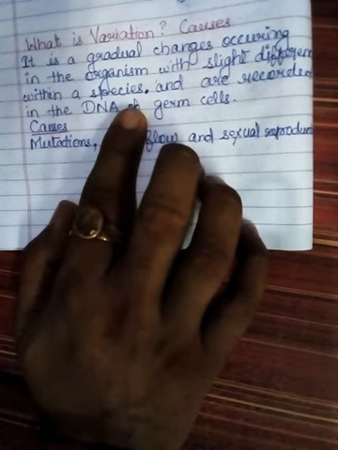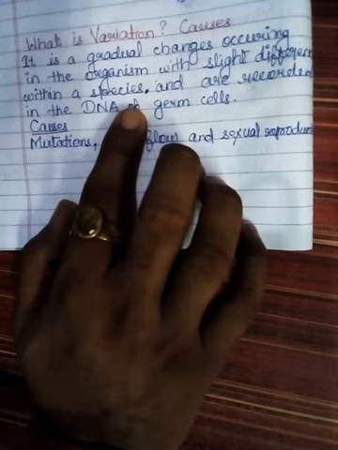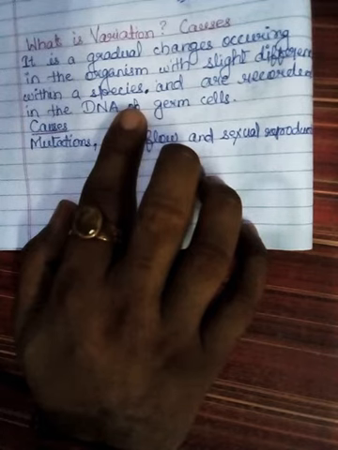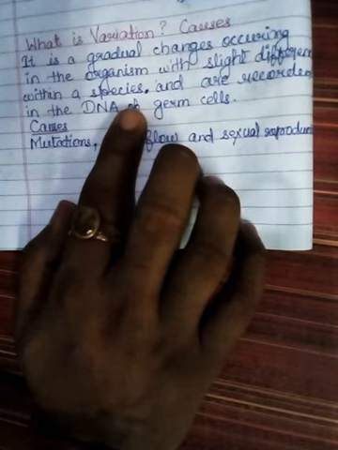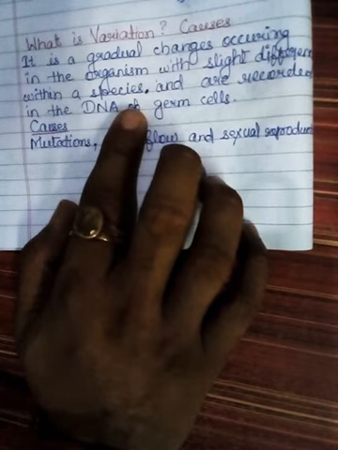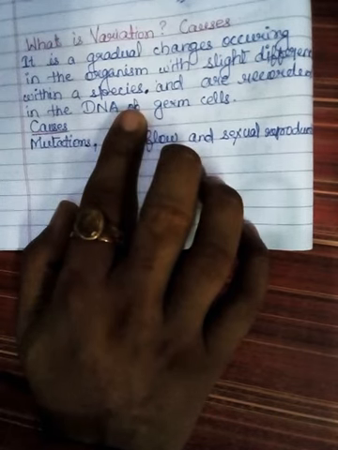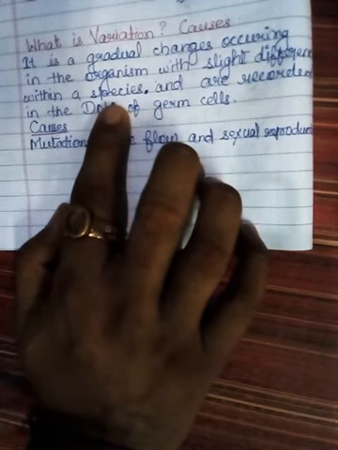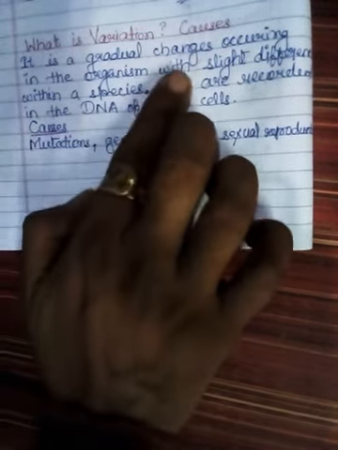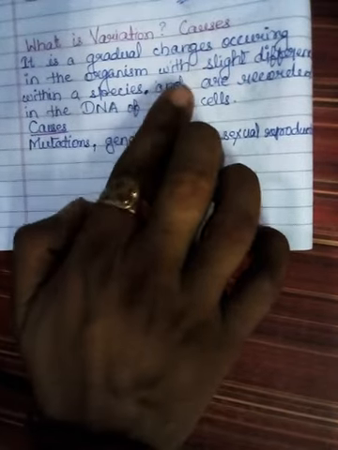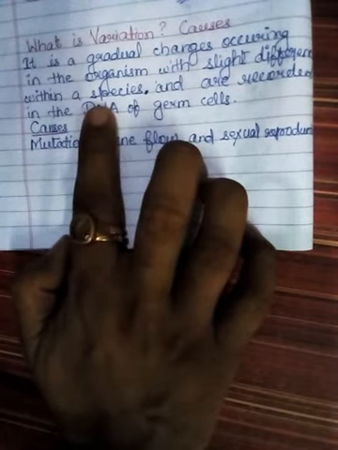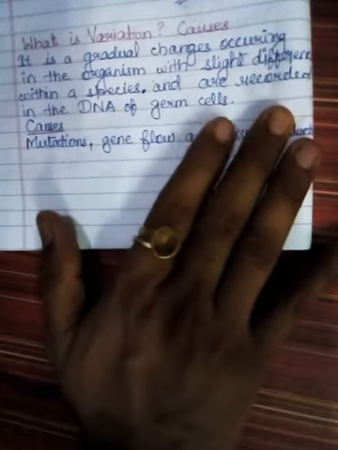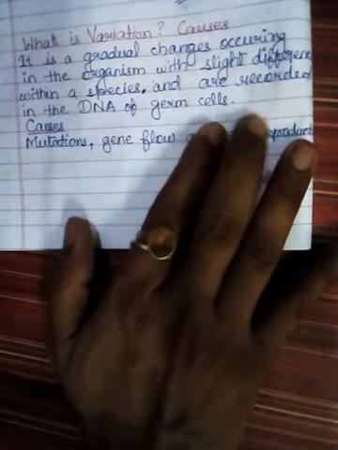I mean to say that if variation is coming in monkeys, it will step by step go in the species of monkeys only. The variations which are brought in monkeys will not be transferred into the deer or tiger. If a lineage of variation goes on with the monkey, then it goes on with the monkey lineage only, in the same species. Fine. So that's why I have written that it is a gradual change occurring in the organism with slight differences within a species and is recorded, or you can say marked, in the DNA of germ cells.